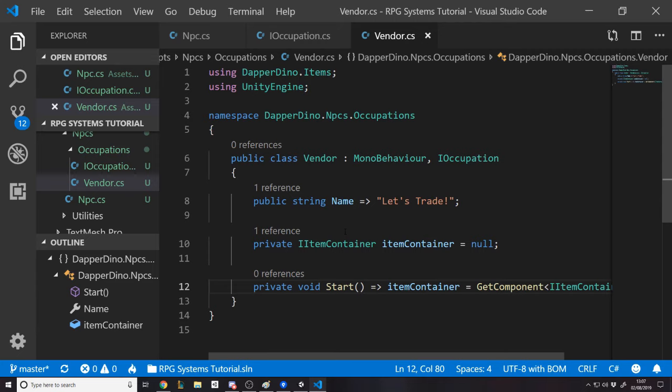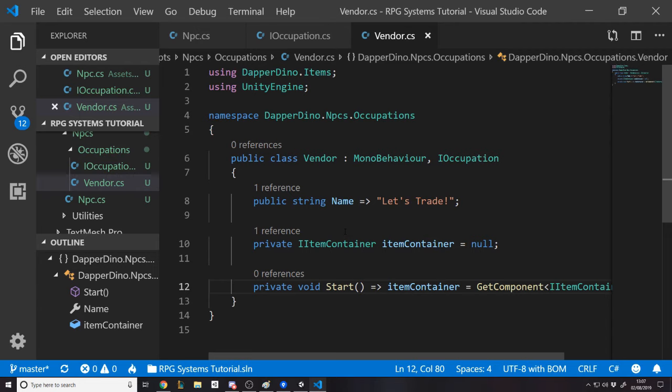So we'll have an NPC UI class that listens for an IOccupation event being raised, and when it hears the event, it'll interpret it, depending on what type of thing it is, and do something different. Either that, or the occupations themselves can store the events they raise, so that the vendor can open a vendor window, and the dialogue could open a dialogue window, and so on. We'll worry about the UI interpretation later.